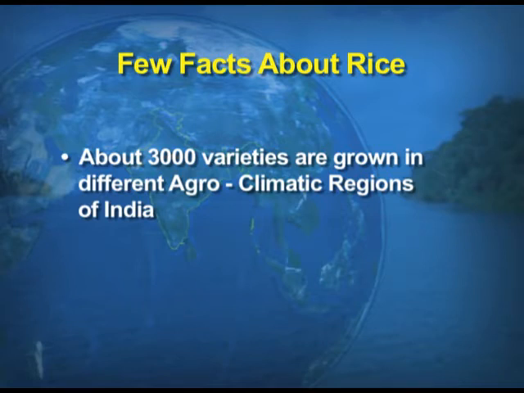So, children, the concept of agroclimatic regions might be clear to you: the areas where we have different climatic conditions, with different combinations of temperature and rainfall and of course the physiography. Those areas are known as the agroclimatic regions. Now, we will take up what conditions are required for the production of rice. As you know, it is a tropical plant which requires high temperature and high humidity.